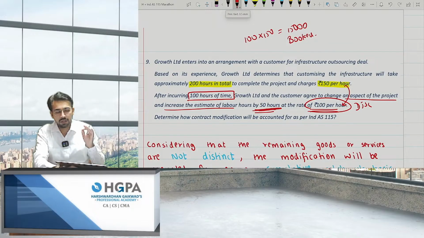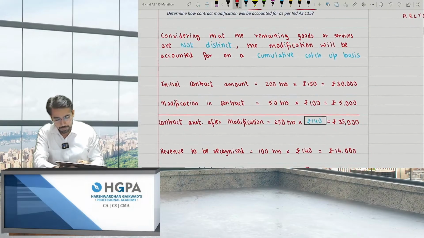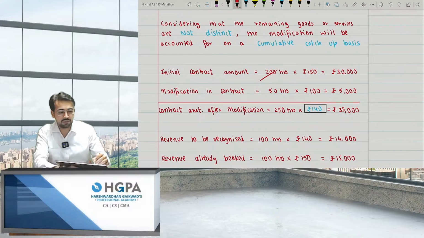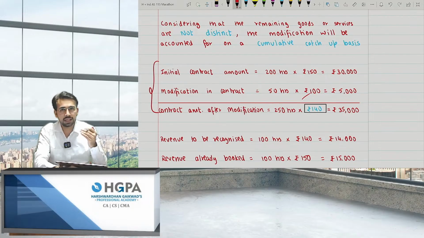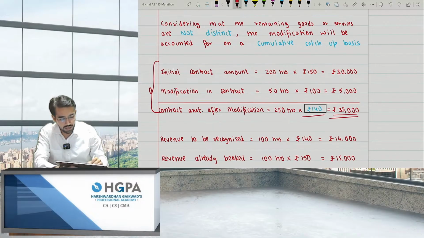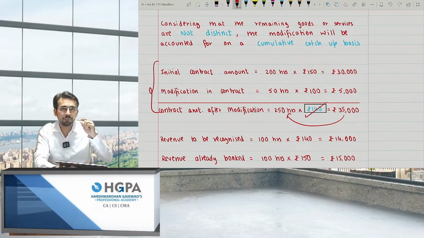It is nothing but you have to check the cumulative catch-up basis, right? So how will I check? See, the initial contract was 200 hours at 150, right? And the modification was nothing but 50 hours into 100. That means I knew on day 1 this is going to happen. We will consider it like this. You knew on day 1 this is going to happen. So you should have booked the income at 140. That is the average, 35,000 divided by 250. That means you should have booked at 140.